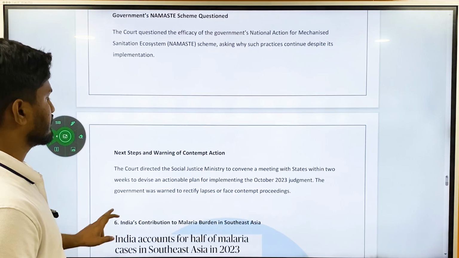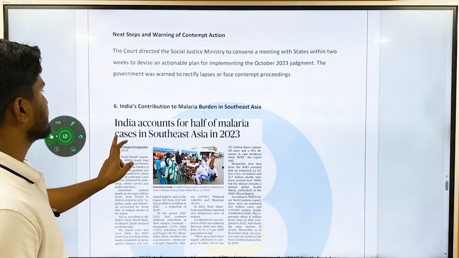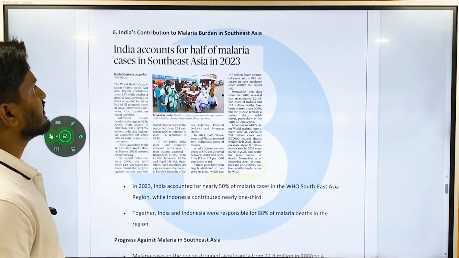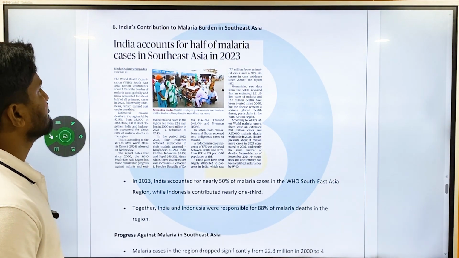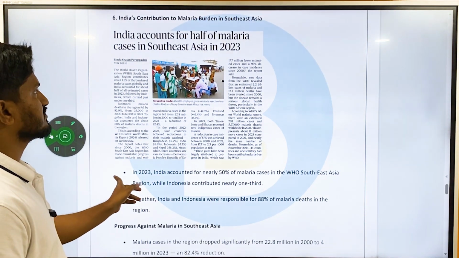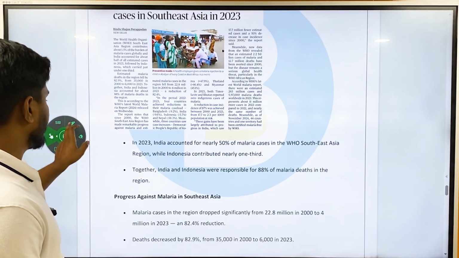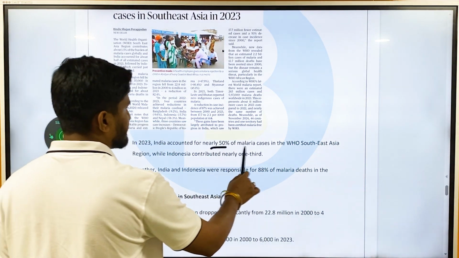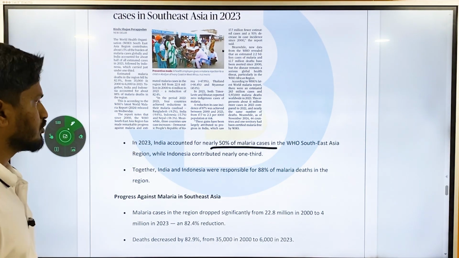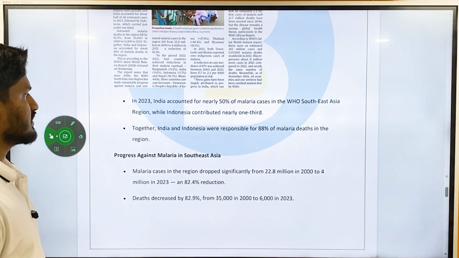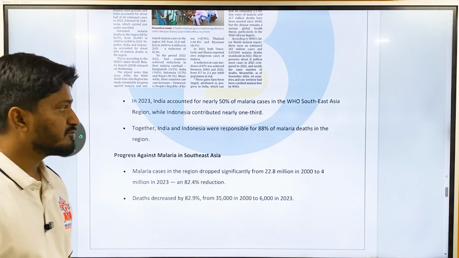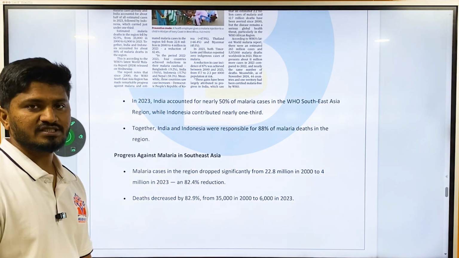Okay, this is the article, and the final article for the day is India's contribution to malaria burden in Southeast Asia. Okay, India accounts for half of malaria cases in Southeast Asia in 2023. In 2023, India accounted for nearly 50% of malaria cases in the WHO Southeast Asia region, while Indonesia contributed nearly one-third. Together, India and Indonesia are responsible for 88% of malaria deaths in the region.